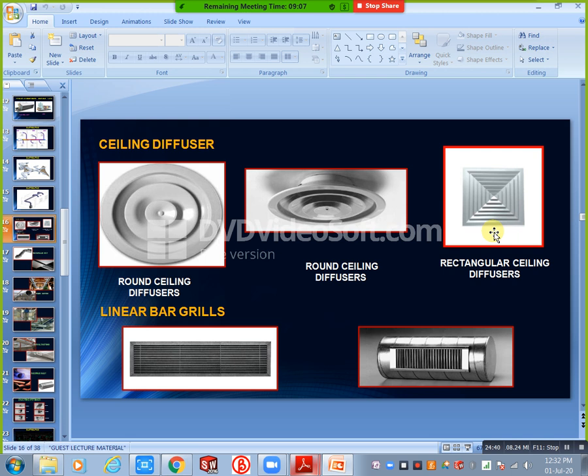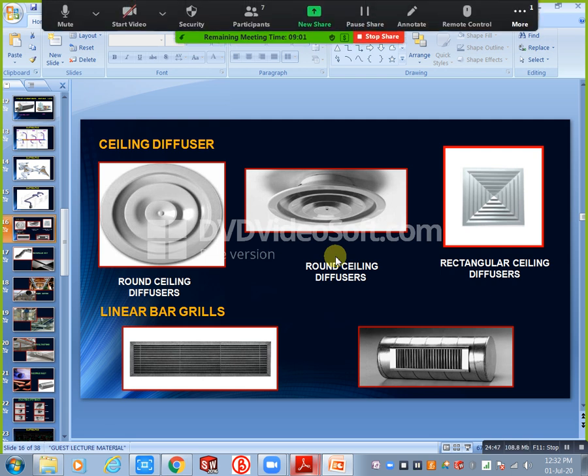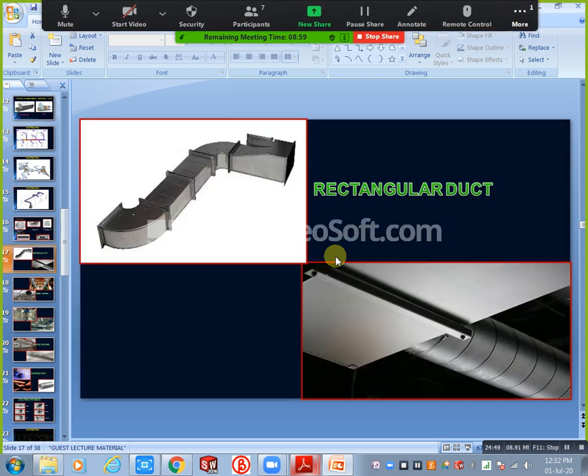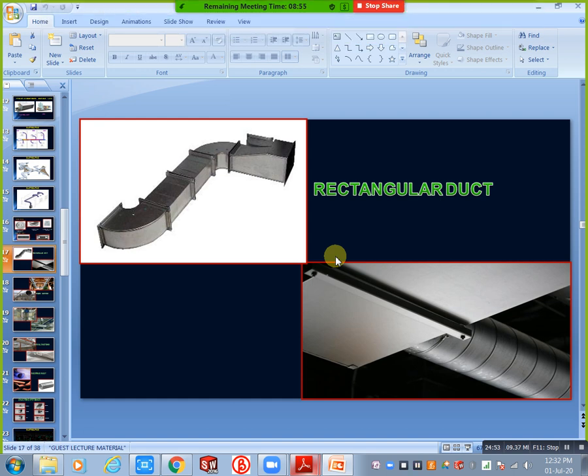Next, we will discuss ducts. Depending upon the shape, we have three types. The first one is rectangular duct, the second one is oval duct, and the third one is circular duct. But mostly we are using rectangular. Why? Because in installation, assembly, and routing, it is very flexible, and maintenance also.